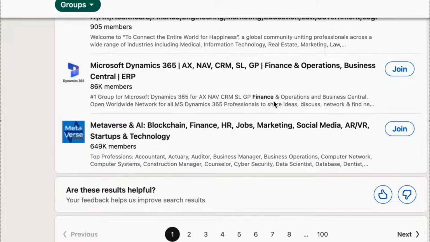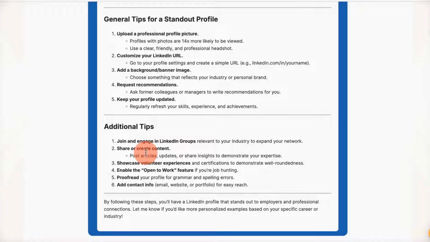You can also share content if you like, to stay updated with the industry. If you have something to say, voice it out. Give your voice, and certain people will assume that you have the expertise in that particular field, and that would really add credibility to your profile. When you start posting content around your field, say if I'm a data analyst or a finance analyst, people perceive me as an expert in that particular field. So this would ideally be a very important consideration if you're looking to be a master in your field. Make sure to start creating content around it.